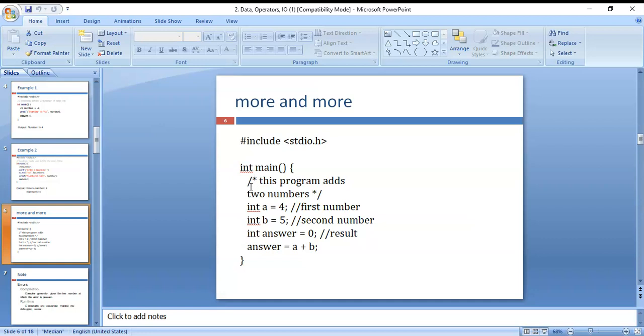Comments: two types of comments are there in C programming. One is the single line comment and another is the multi-line comment. A single line comment is nothing but double slashes. A multi-line comment is a slash asterisk, then some information, then after that an asterisk and a slash. This one is a multi-line comment, and this one is a single line comment because two slashes are there. Two types of comments are there in C programming.